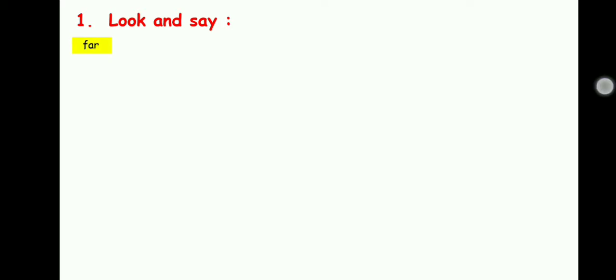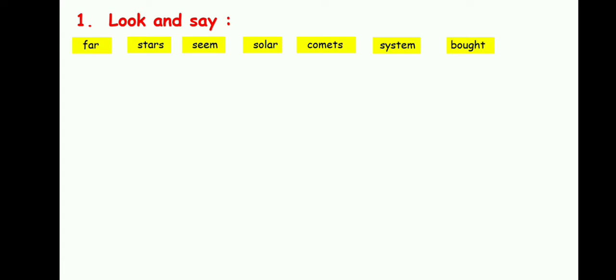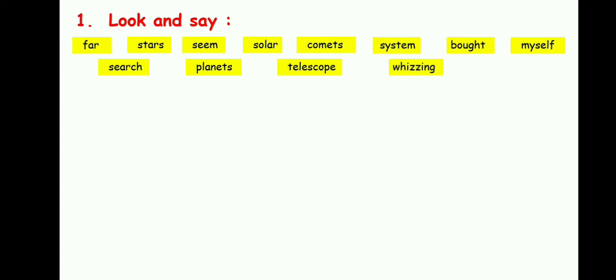Far, stars, seem, solar, comets, system, bought, myself, search, planets, telescope, whizzing, satellites.